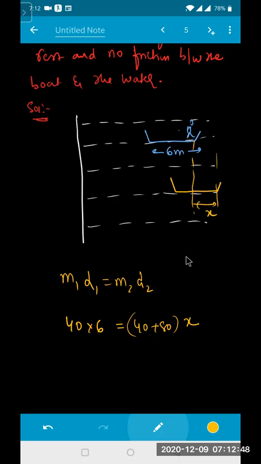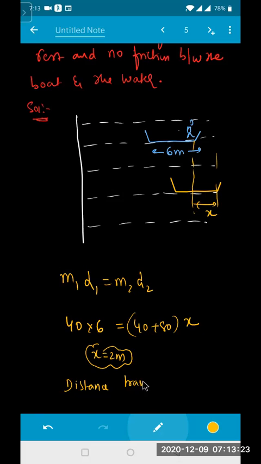Since the center of mass is fixed beta, the boy will try to move towards the left to keep the center of mass always constant. So it moves towards the right by how much right now? x. అవునా కదా? ఇప్పుడు x క్యాలిక్యులేట్ చేయి. So x is equal to 2 meters. వచ్చిందా?